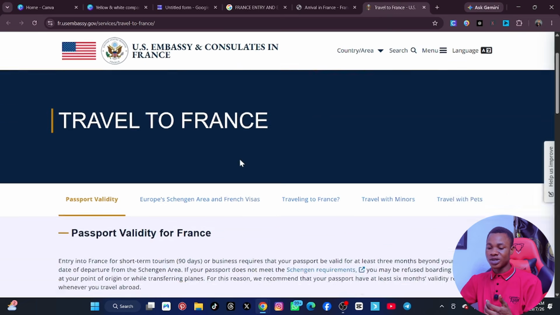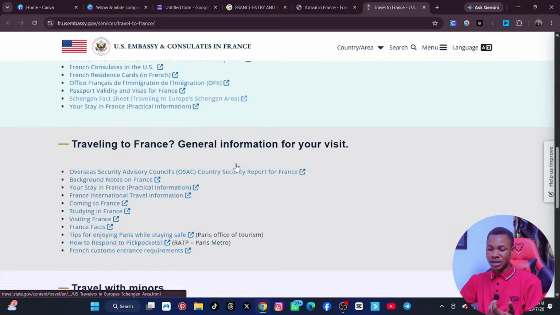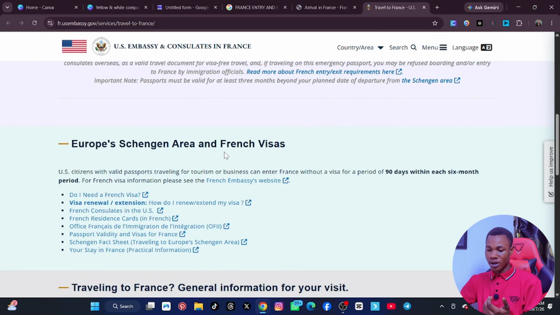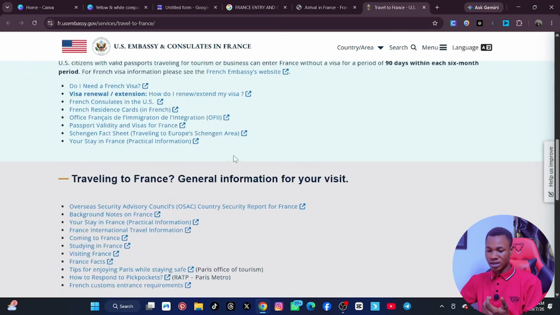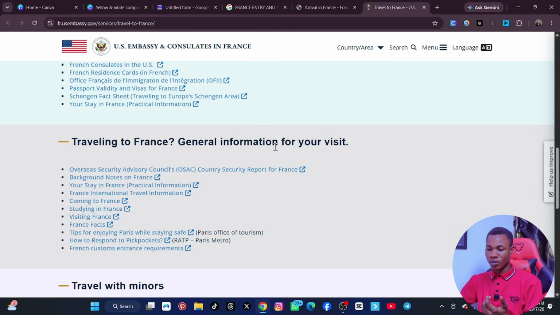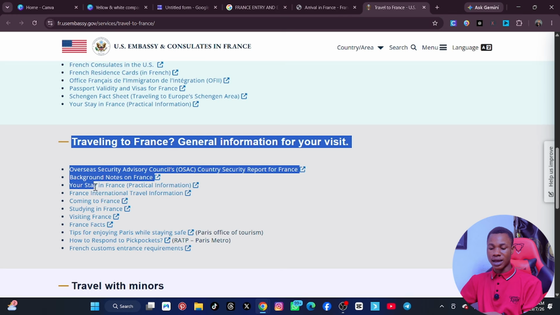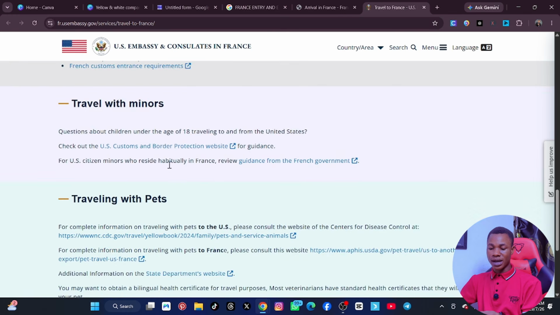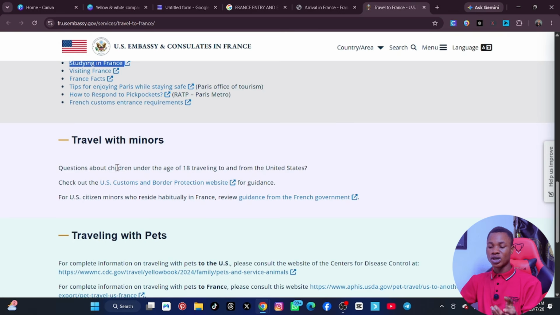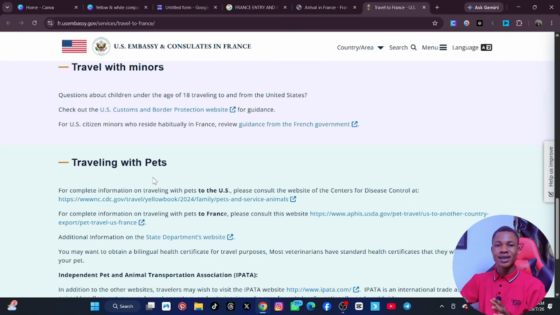You can also start to search more information, say Europe's Schengen area and France visa, traveling to France, general information for your visit. You can see these things are also important. You can now try to read them. Travel with minors: even if he's traveling with children, what are the requirements? You can see it's very simple. Go to Google, research all of this and get yourself ready.